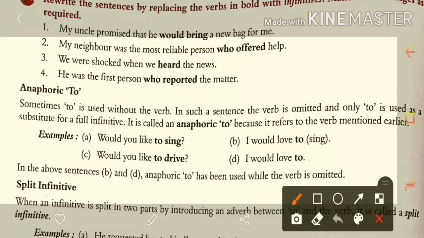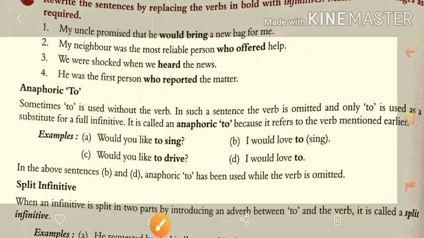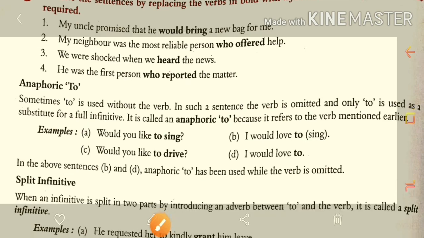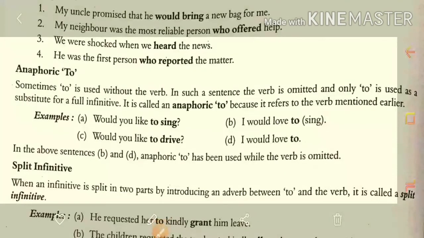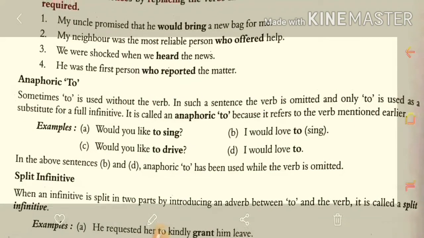Now what is the meaning of anaphoric to? Sometimes to is used without the verb.